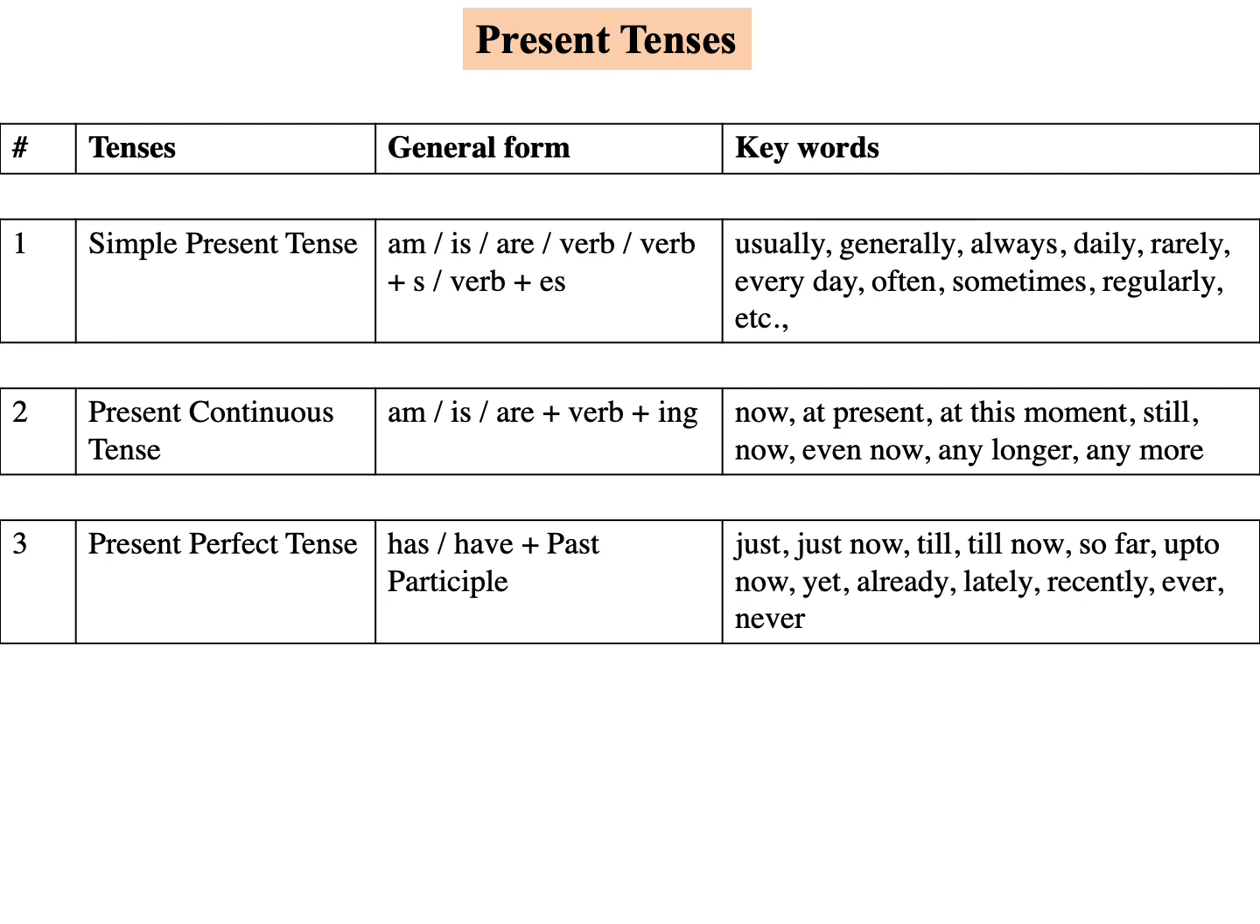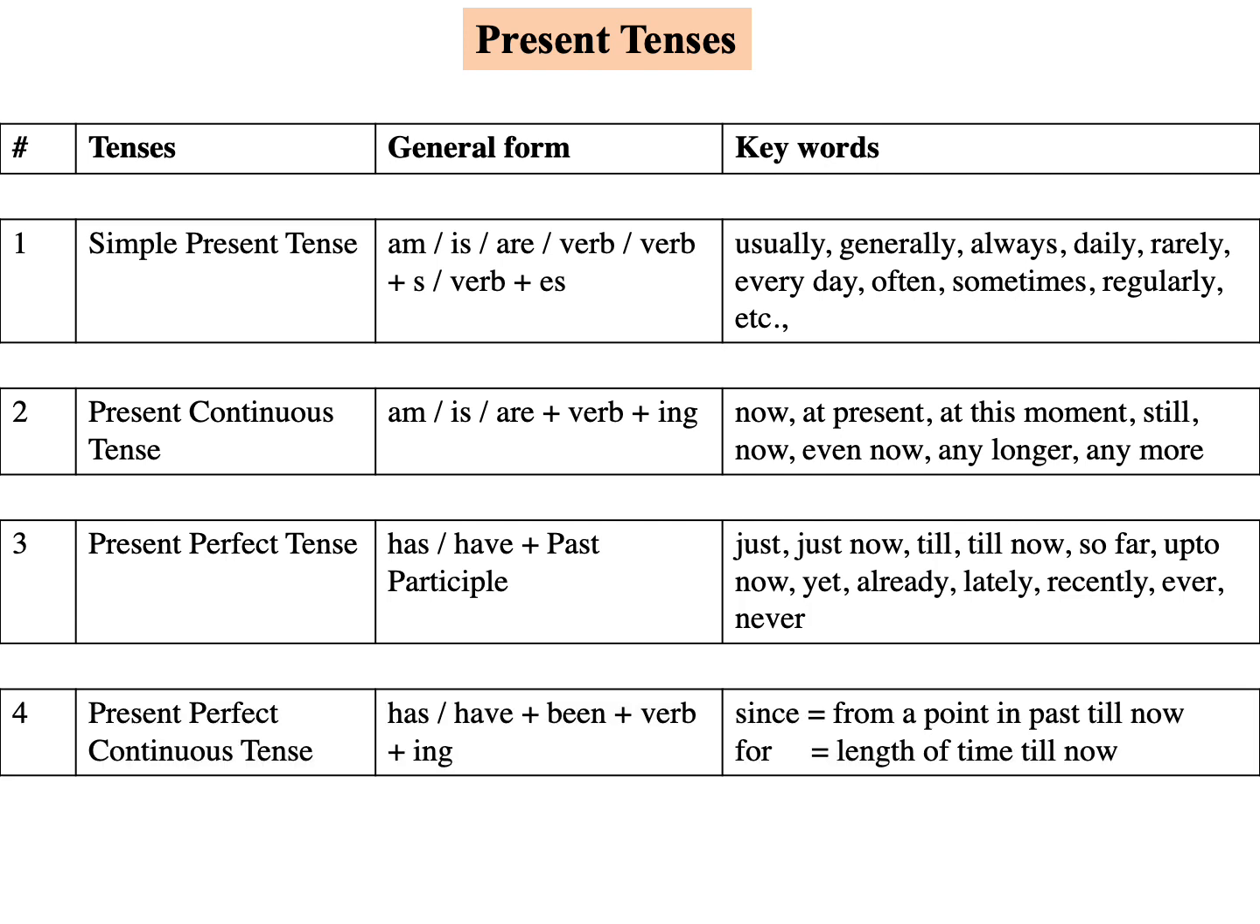Then the third tense is present perfect tense. The general form is has or have plus V3. For singular has, plural have. For I alone, though it is singular, we use have. Remember students, for singular has, plural have, I alone, though it is singular, we use have. Has or have plus V3 is the general form. The keywords are just, just now, till, till now, so far, up to now, yet, already, lately, recently, ever, never.